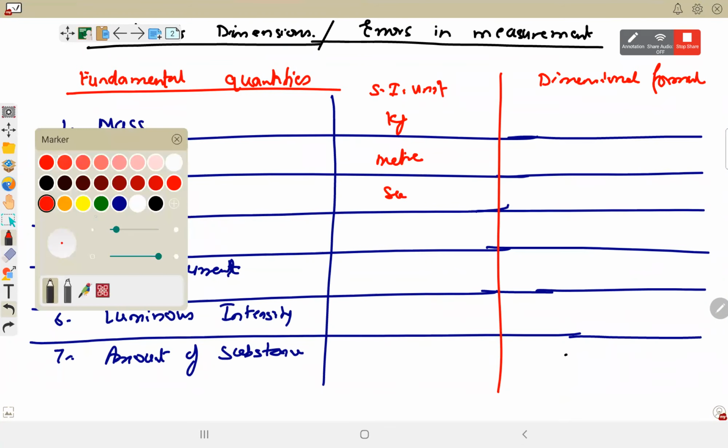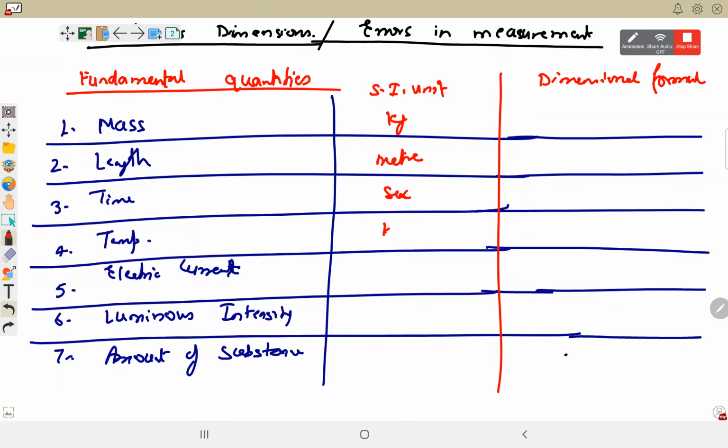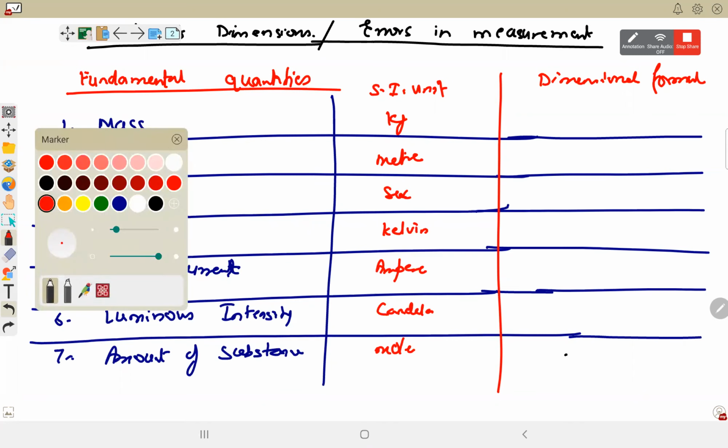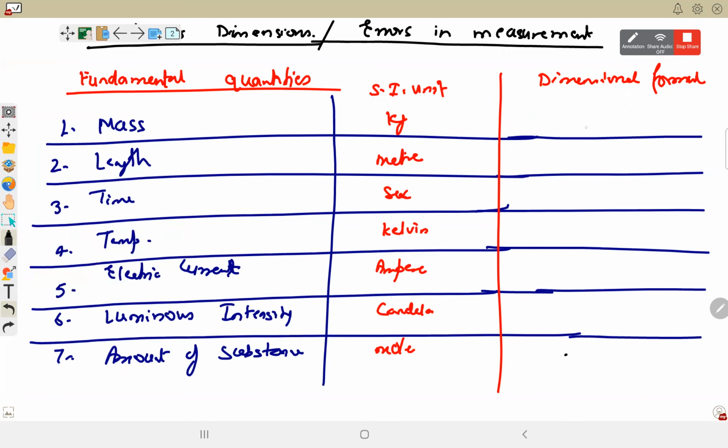Quickly, I'm just giving it, I know all of you know, but just for the sake of starting, we cannot do directly from the question. Electric current is ampere, luminous intensity is candela, and amount of substance is mole. All these quantities can be in some other unit also. Mass can be gram, quintal, ton.